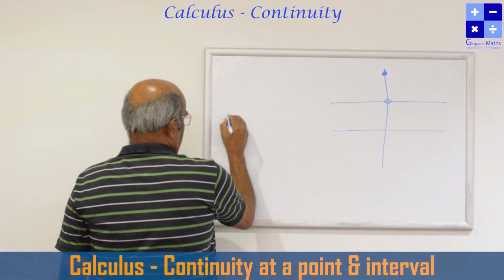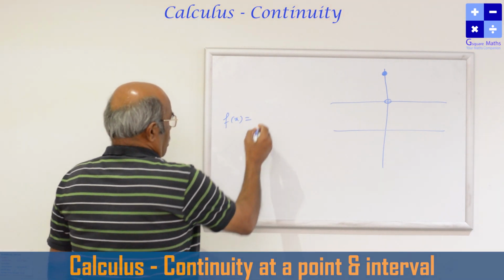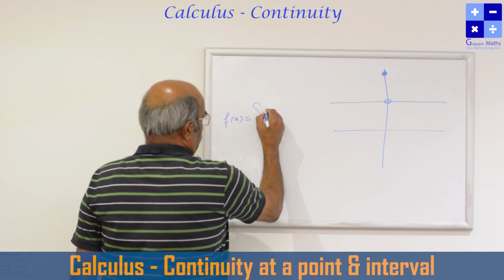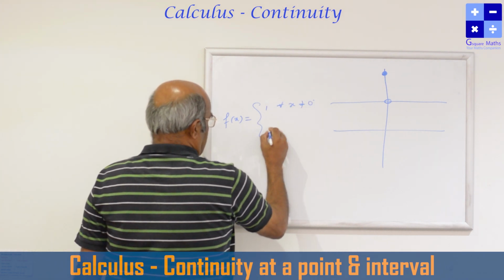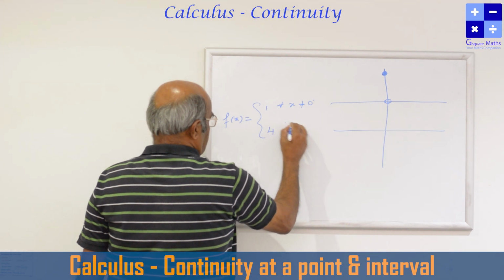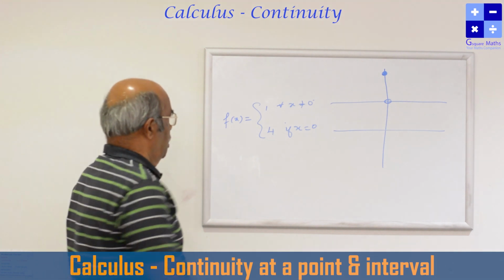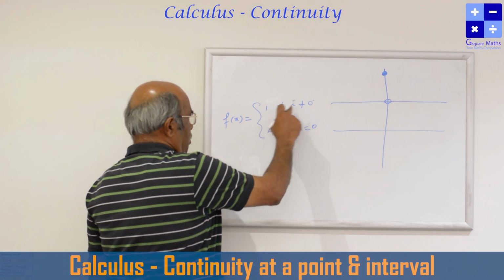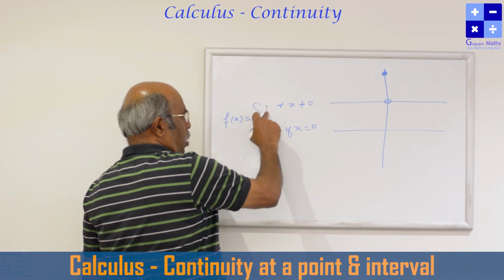What is this? Function f(x) is defined like this: it is equal to 1 for all x not equal to 0, and equal to 4 if x is equal to 0. Let me read this function. The function is defined for all real numbers as 1.